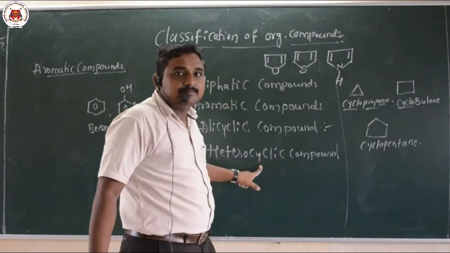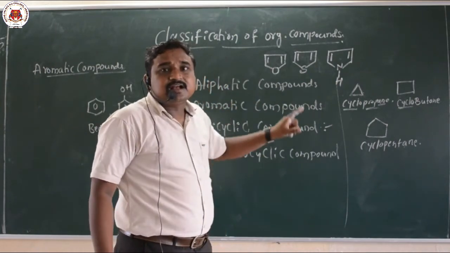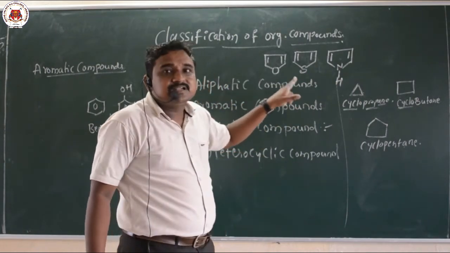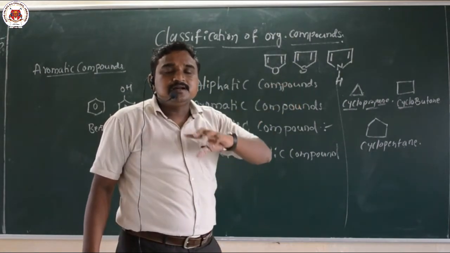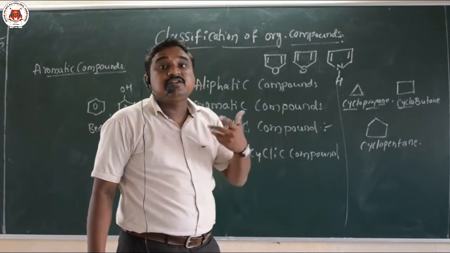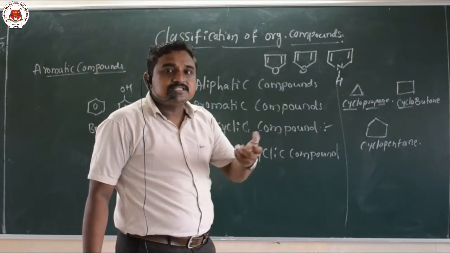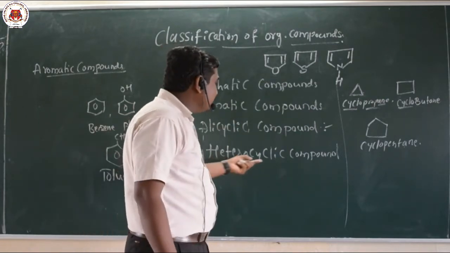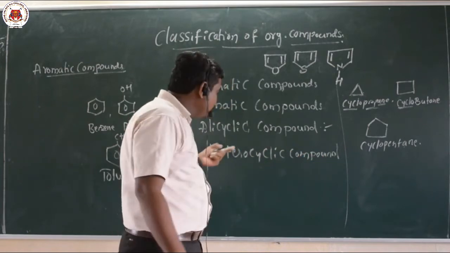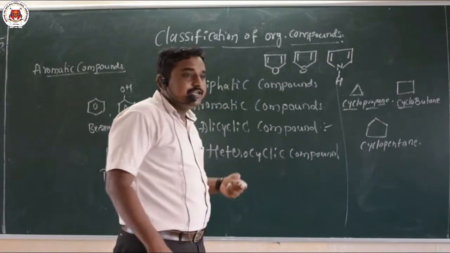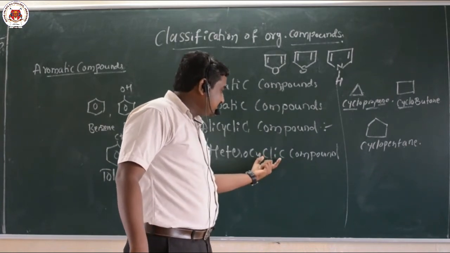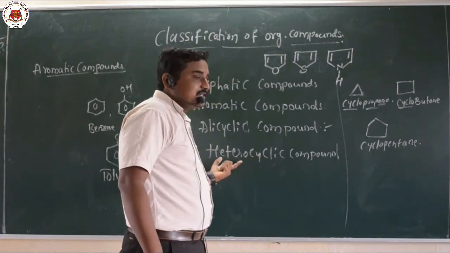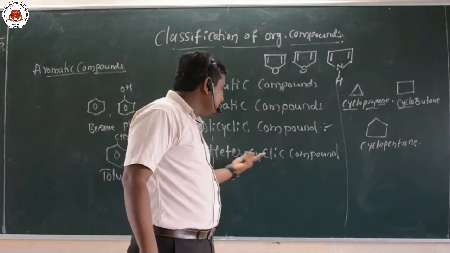Heterocyclic compounds are compounds in which a carbon atom present in the cyclic ring is replaced by a different element. The name itself indicates it: heterocyclic means that in the cyclic structure, different atoms are present. Such compounds are called heterocyclic.